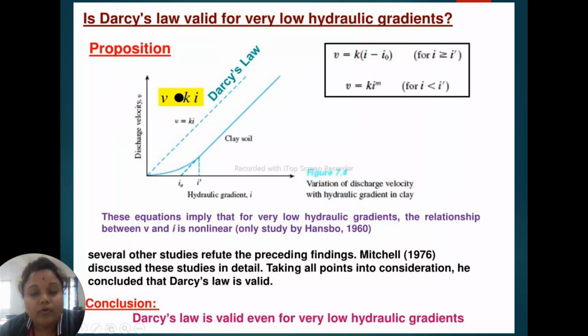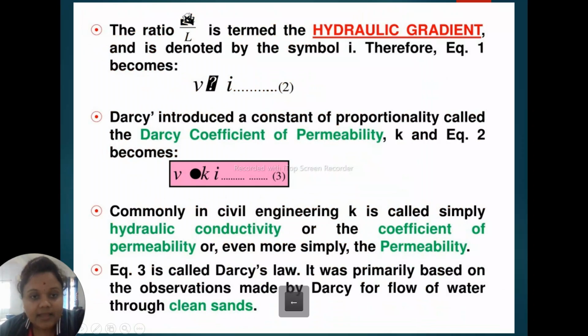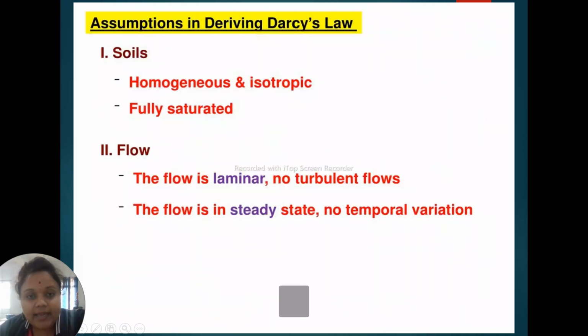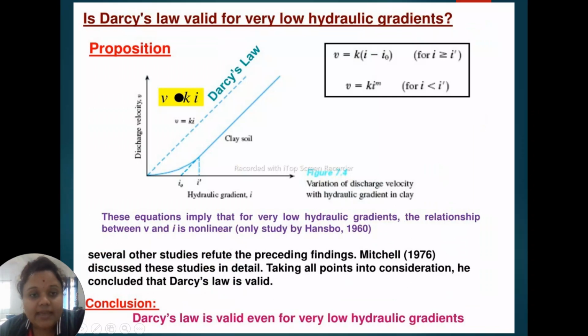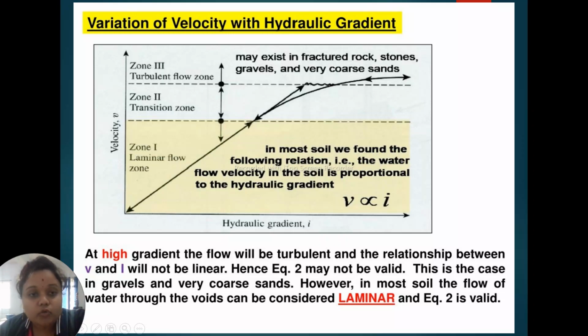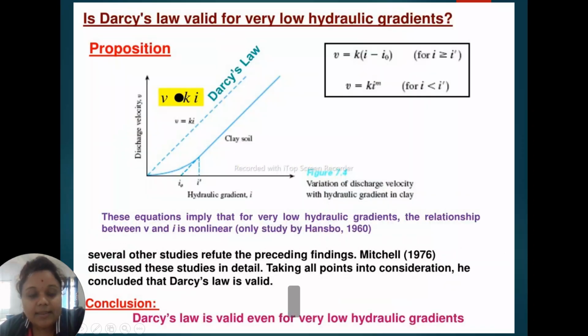Is Darcy's law valid for very low hydraulic gradient? Let's see. This is hydraulic gradient i, and this is our discharge velocity V, meaning the water discharge velocity. V is equal to Ki. This is the laminar zone, zone 1, which applies to clay soil, as we all know. This is the hydraulic gradient and this is the discharge velocity. V is equal to Ki.